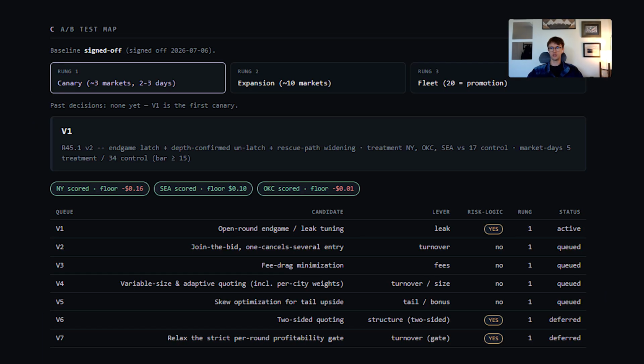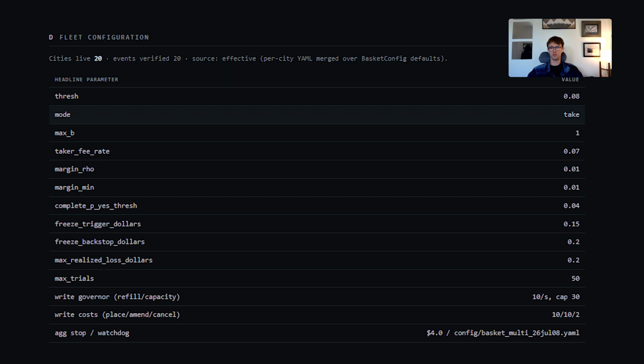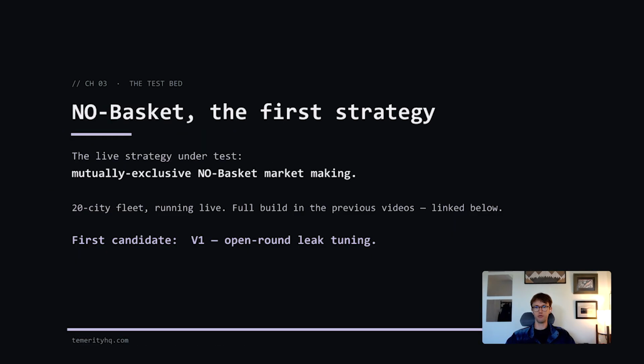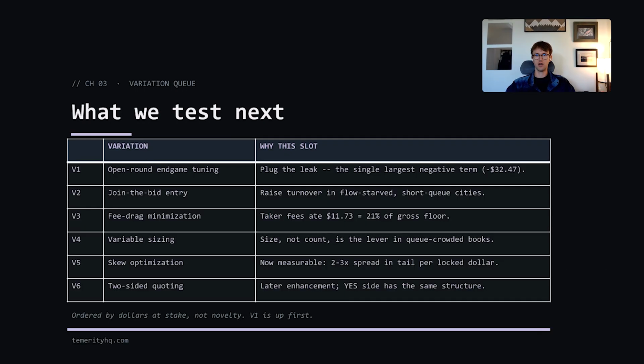I have a more detailed section about current and upcoming variation candidates and where they are in the testing process. I have a summary of all the parameter settings for the strategy, and I have a list of issues that need my attention. This process runs daily overnight and reviews the prior day's performance, both baseline and the variation experiment that I'm testing, and systematically promotes successful variations. Right now, I have a queue of several variations that I want to test that I think will improve the strategy. I addressed these in my prior videos.